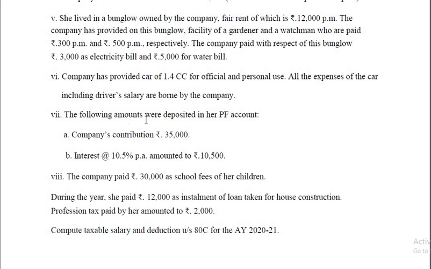The following amounts were deposited in a provident fund account. Company's contribution 35,000. Here, company means employer. Employer's contribution above 12% is taxable. This is a recognized provident fund, as given at the beginning. So you have to find out what is 12% of salary of the employee, and then compare that with 35,000. If there is more amount, the difference is to be taken as taxable amount.